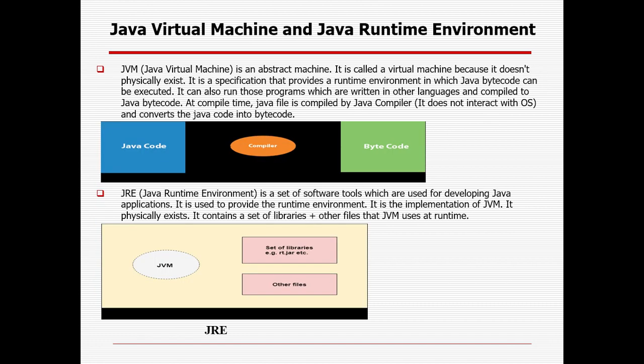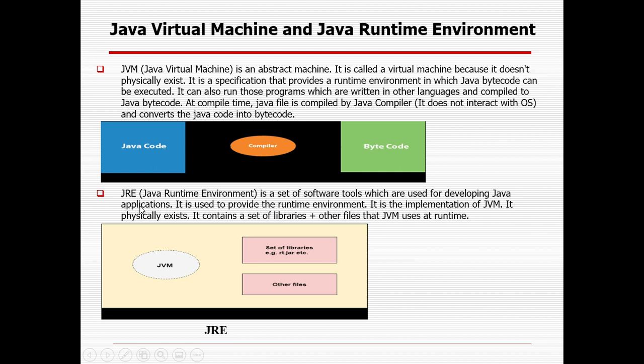So this is the important architecture of Java. First there is the JVM, the Java virtual machine. Then the JVM plus a set of libraries and other files make up the JRE. If you have already installed Java, you will be able to see the JRE or JDK, but not the JVM, because the JVM is abstract. It does not physically exist, but it logically exists. It is a specification that provides a runtime environment in which Java bytecode can be executed. It can also run programs written in other languages that are compiled to Java bytecode. So you can see Java code, with the help of the compiler, is converted into bytecode.